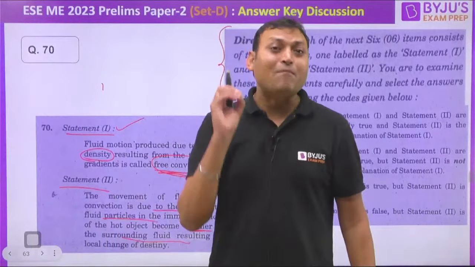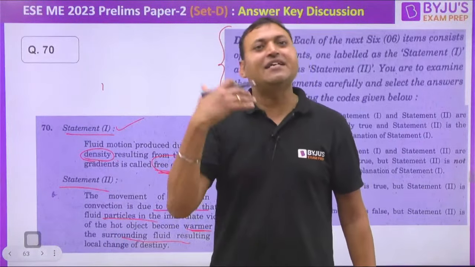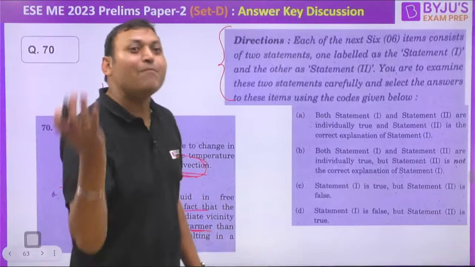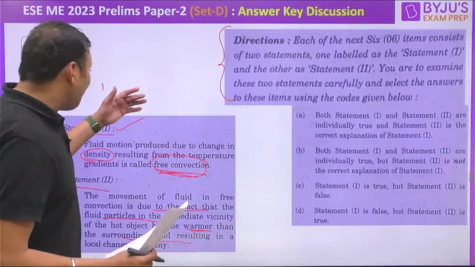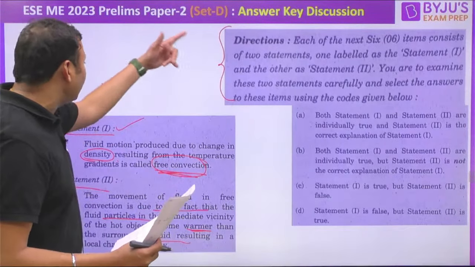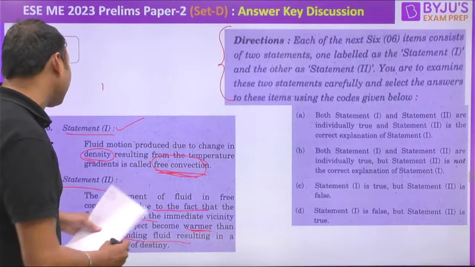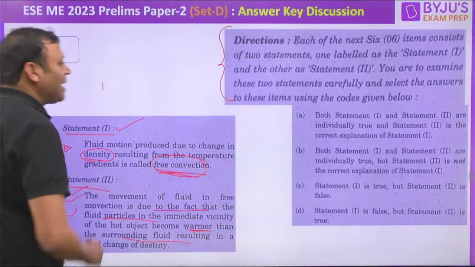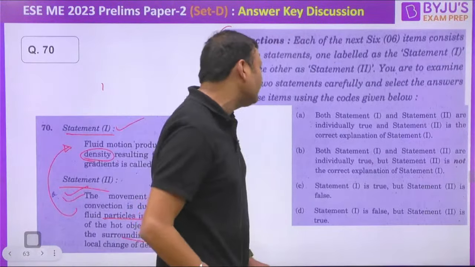Yes, due to temperature variation, there is a density variation, and because of the density variation, there is a buoyant force which makes the fluid move in the upward direction. There is a continuous circulation. So statement 2 is also correct, and statement 2 completely justifies, or is the correct explanation for, statement 1.